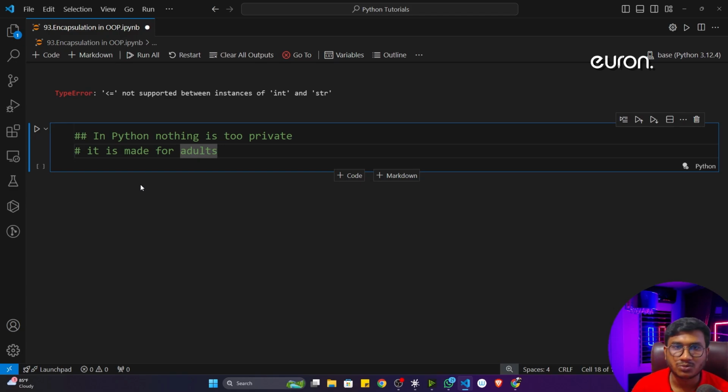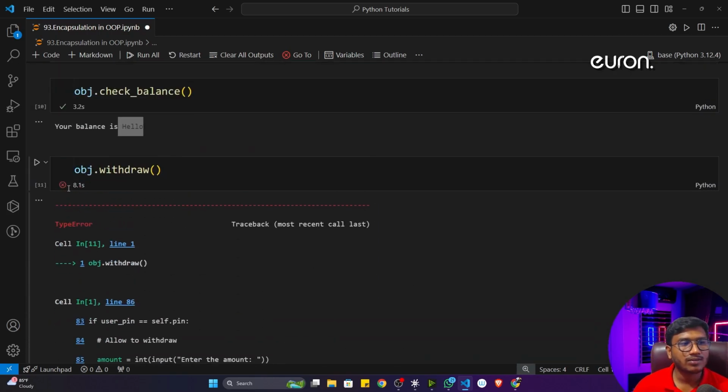In Python, nothing is truly private, and it is made for adults. That means if you are an adult person, then you will be using this particular programming language. It seems a little bit weird, but it is the reality. You have to obey. So in Python, nothing is truly private. It is made for adults. So if you are an adult, then you will be using this particular programming language.